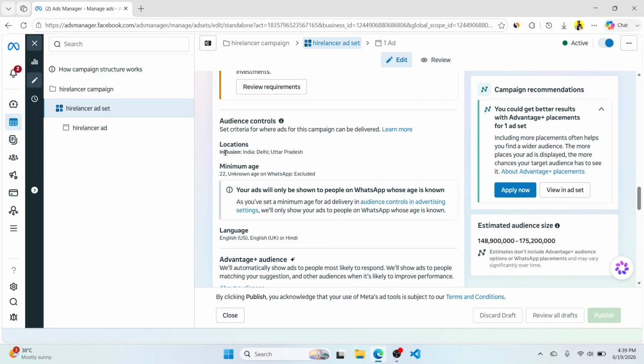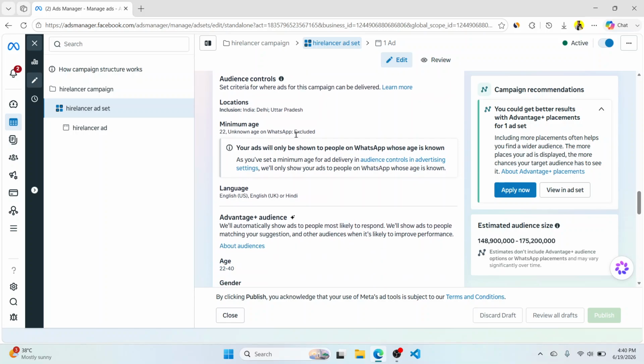In location, I have selected India. India is selected by default because we're running the advertisement in India. Over there, we selected only two states, no cities at all. I just selected the states which I think are growing at a faster speed, and I understand what these states are doing, so Delhi and Uttar Pradesh is perfectly fine.